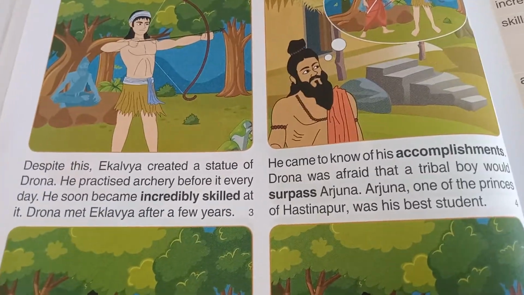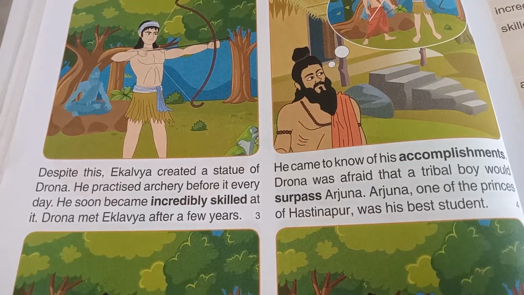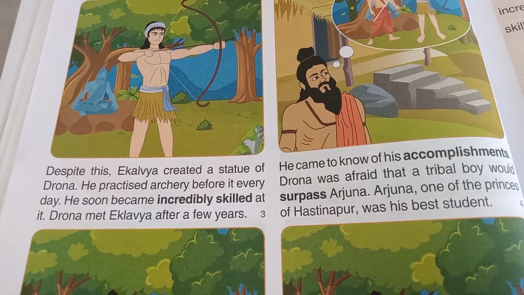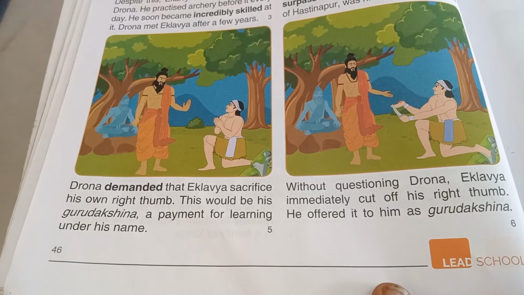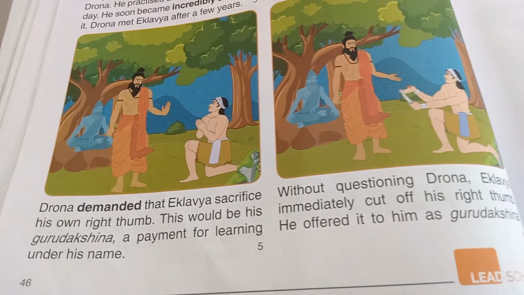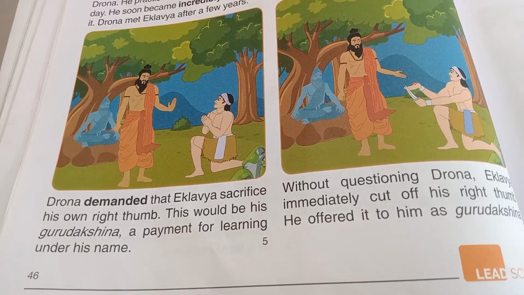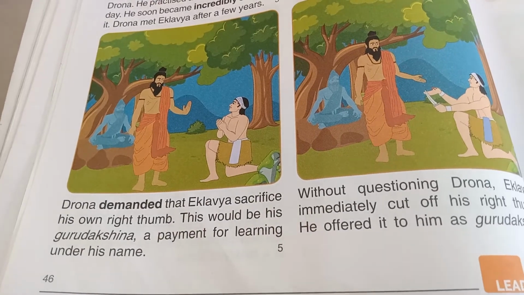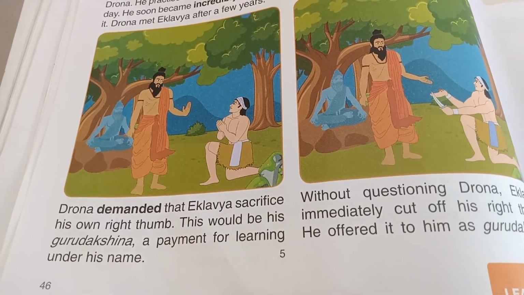Next page. Down the page, this is the last, 5 and 6. I hope you are all reading this story, my dear children. After this reading, you are going to complete worksheet number 19 from your workbook.